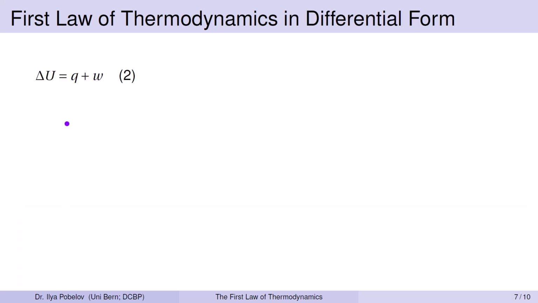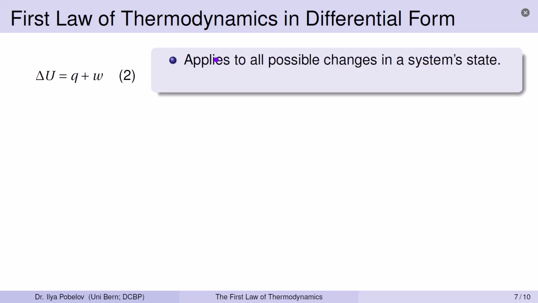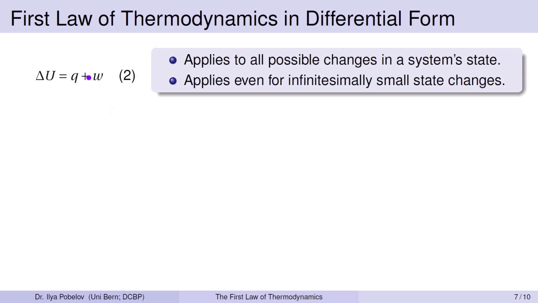Let's look again at the first law of thermodynamics for a closed system. This law always applies to all possible changes in a system state. This law applies even for infinitesimally small state changes.